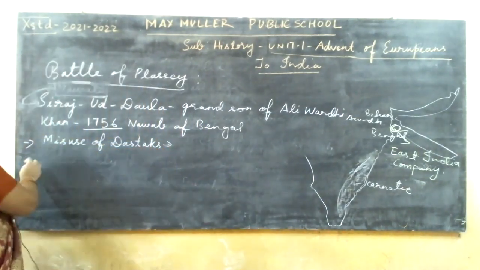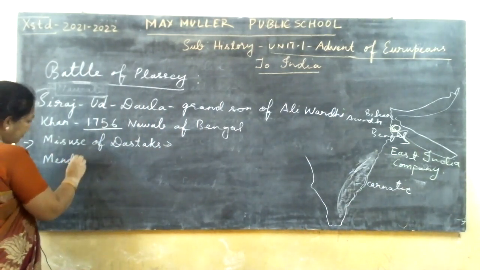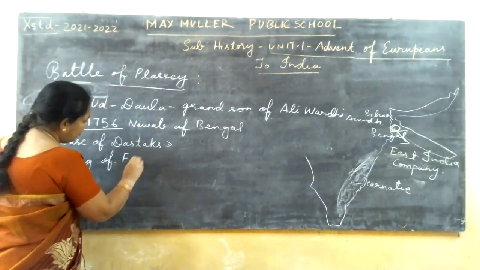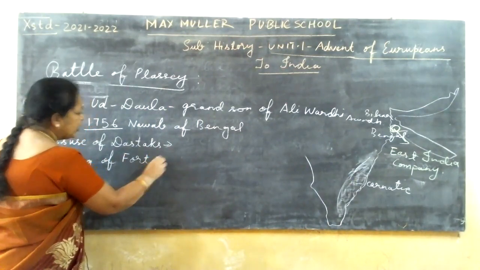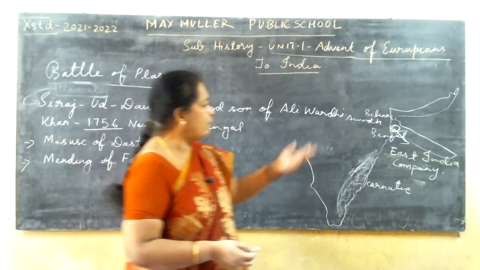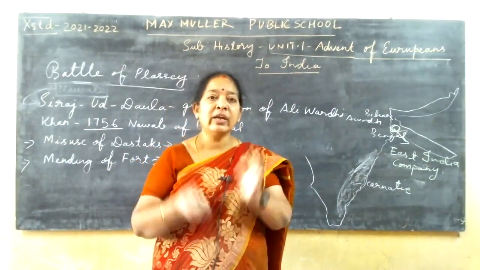Next one was mending of the fort. Calcutta fort, which was there in Bengal, what happened? In this fort, they started storing cannons.